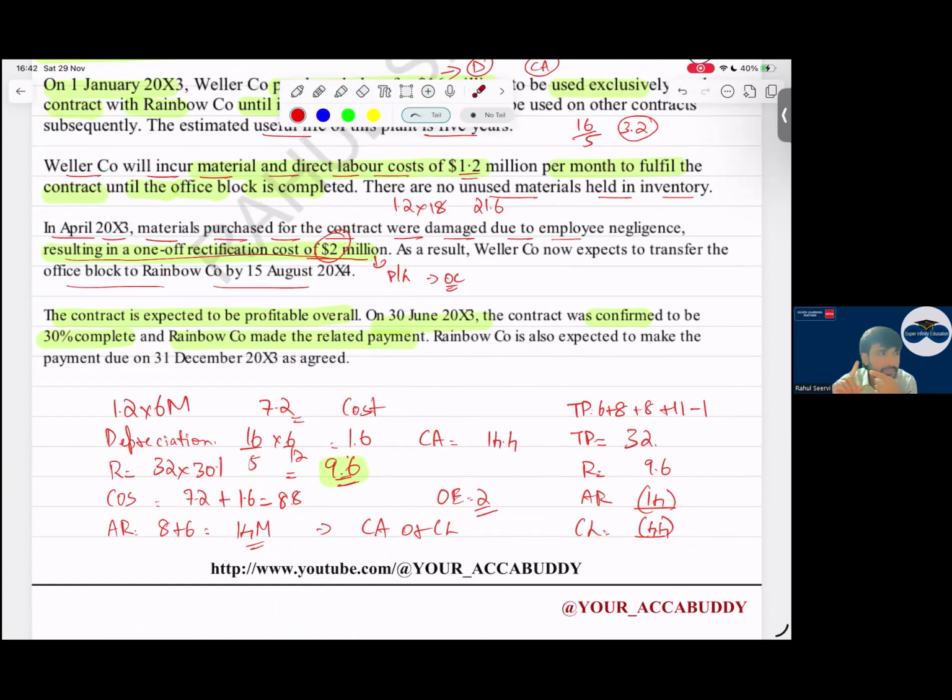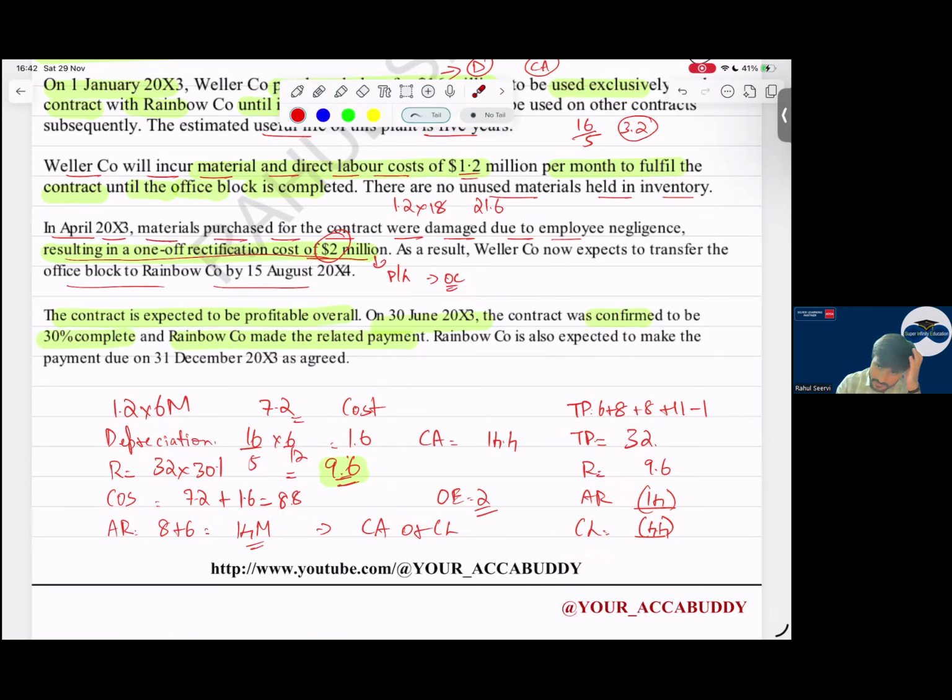The first sentence I'll say it's a contract and it's a single performance obligation. Then I say revenue should be recognized over the period as the company is performing, it creates an asset. Then I say transaction price includes fixed payment and variable payment. Variable payment should be included to the extent that there should be no significant reversal in future. Then calculate the transaction price. Four marks done here.